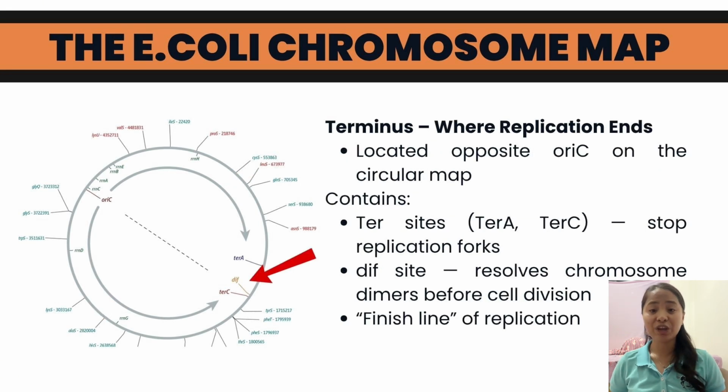Halfway around the circle, opposite oriC, is the terminus region. This contains Ter sites like TerA and TerC, and a special site called dif. These sites stop the replication forks so that the replication ends properly. Dif also helps ensure that duplicated chromosomes separate correctly during cell division. In simple terms, this area is the finish line.